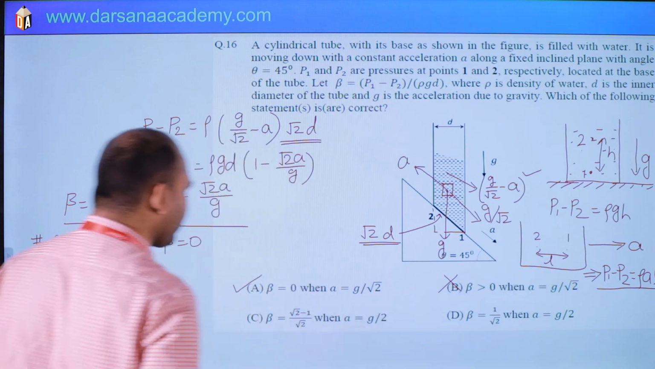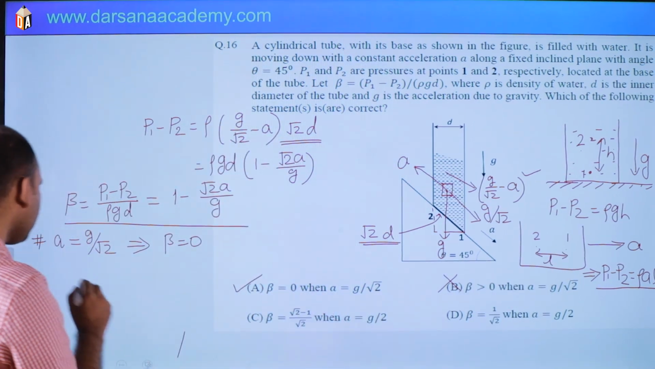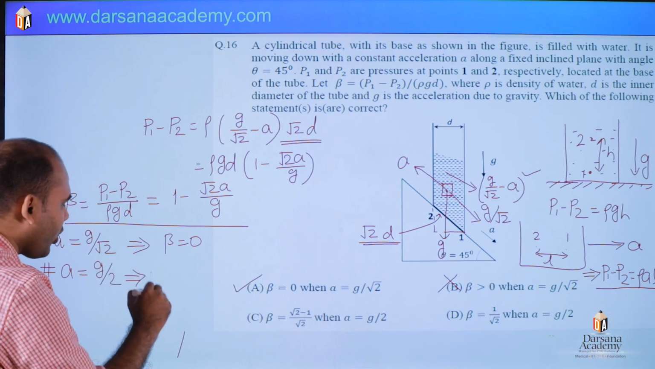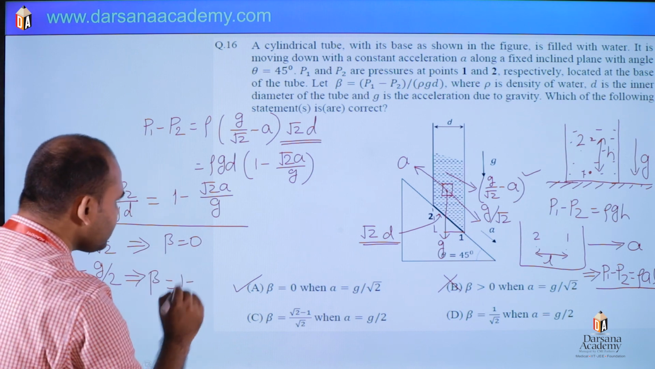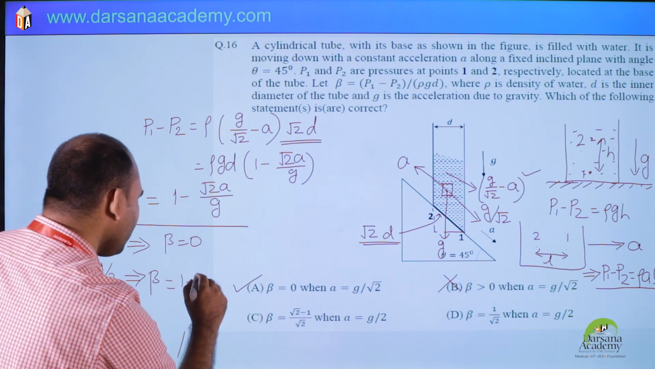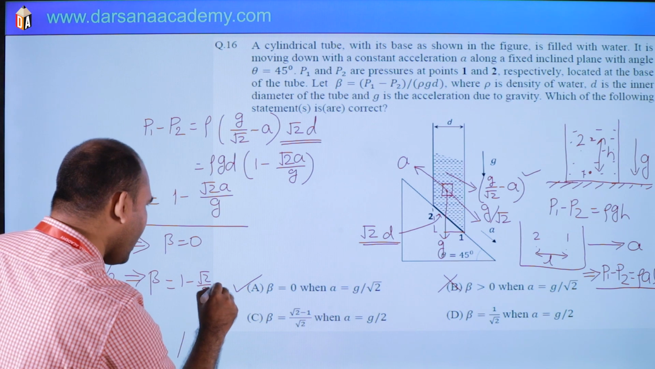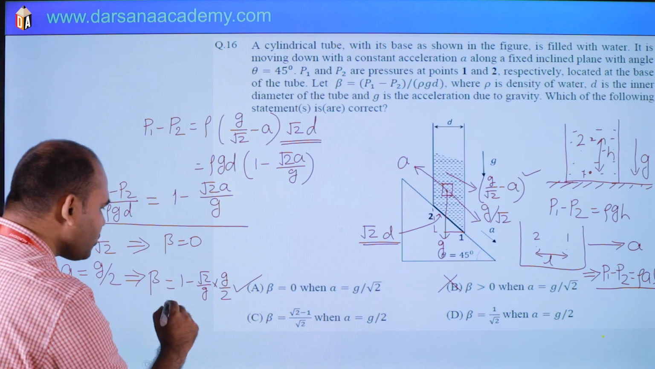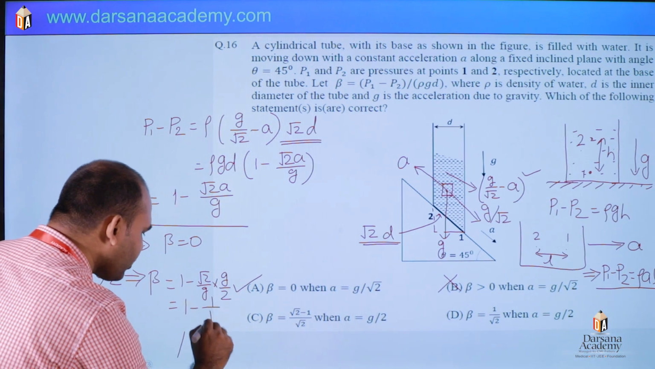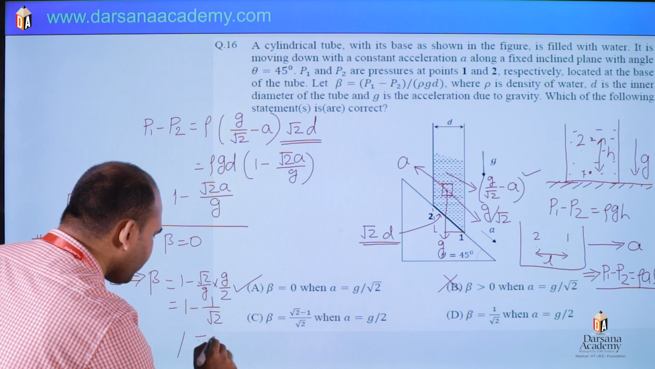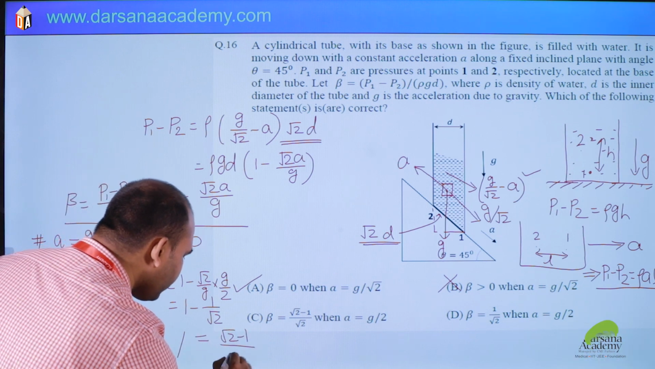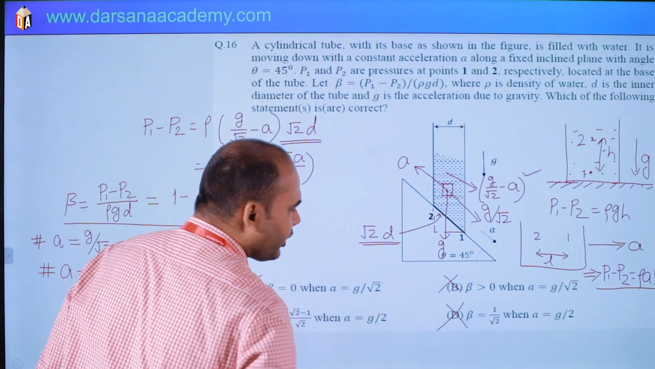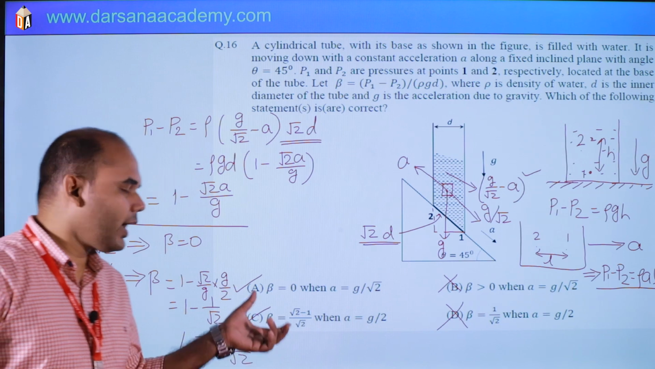Same, a is g by root 2. Then check the value for a equals g by 2. If a is g by 2, then find the value of beta. Beta will be 1 minus root 2 by g times g by 2. So this will be 1 minus 1 by root 2, which is nothing but this term, means it will be equal to root 2 minus 1 by root 2. So option C is also correct, means D will be wrong. So options A and C are correct.